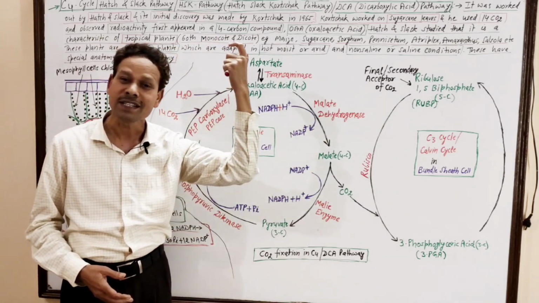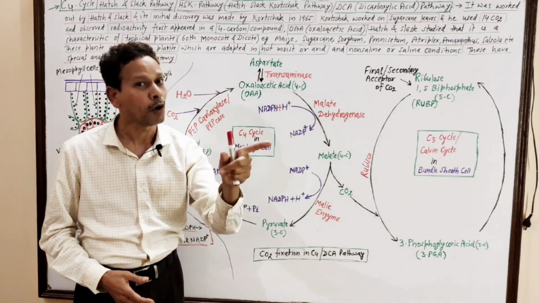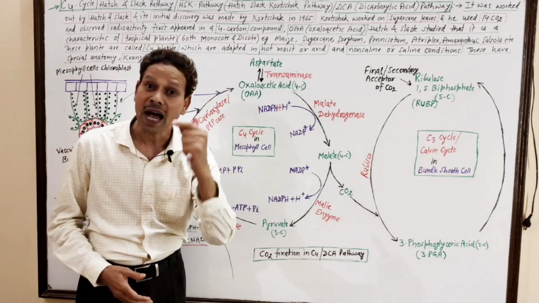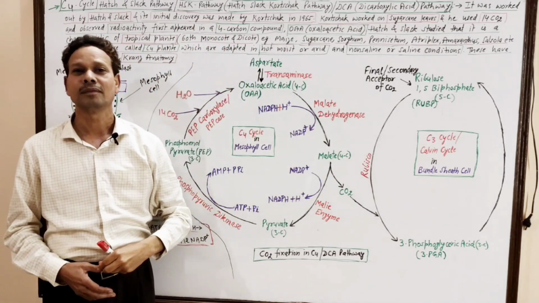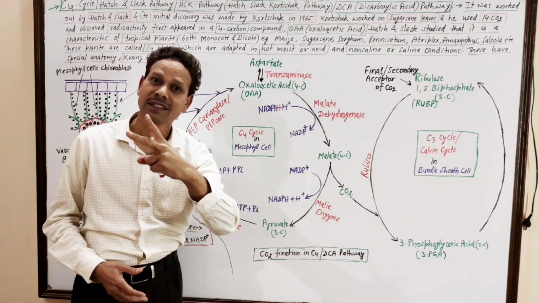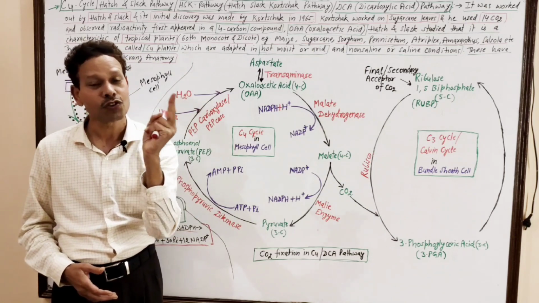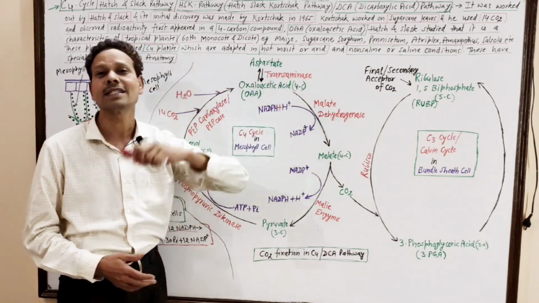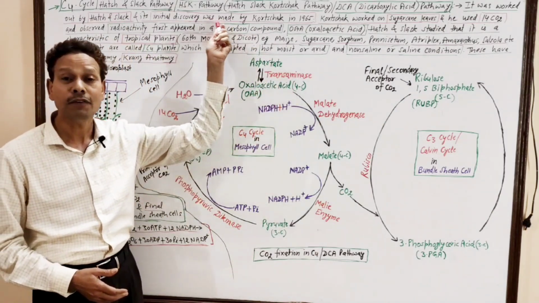But in the TCA cycle, the Krebs cycle, the first stable compound was citric acid. In that citrate there are 3 carboxylic groups. That's why citrate is TCA, tricarboxylic acid. But here oxaloacetic acid is a 4-carbon compound, and that's why it is the C4 cycle.